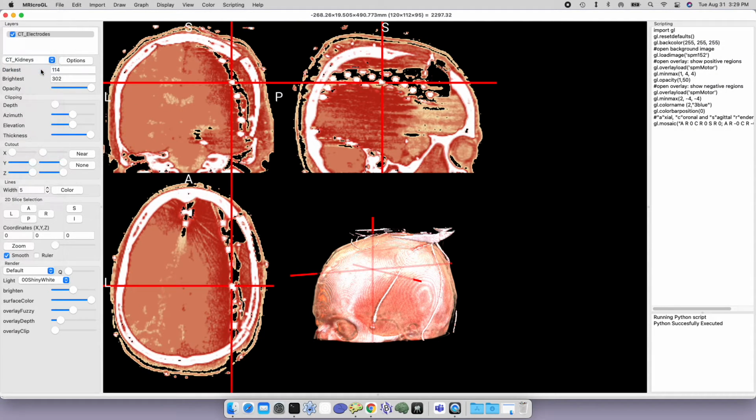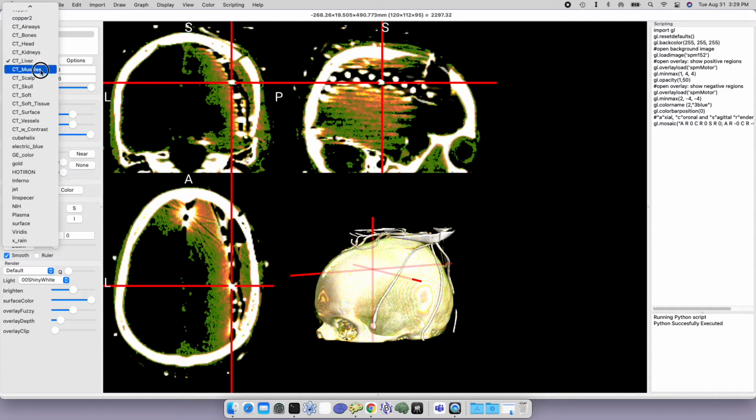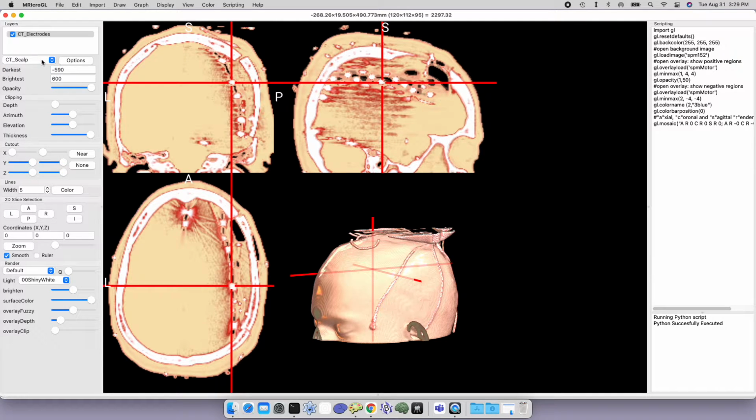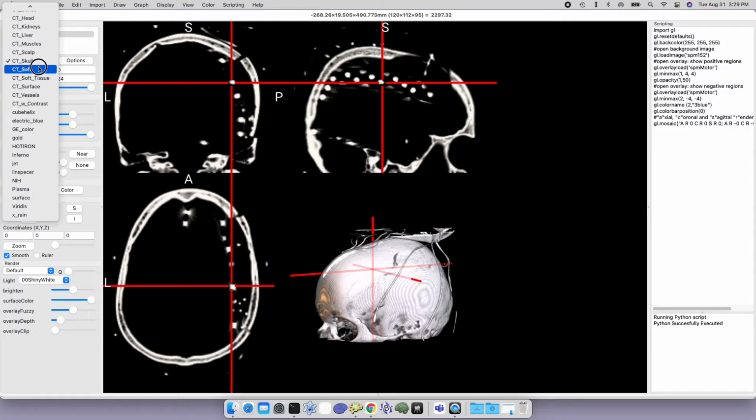And we can try a different color map like kidneys or liver, and you can see that it's effectively helping us see different surfaces on the CT scan. Since the CT scan has a known brightness, we can choose these different coloring schemes to try to highlight things.